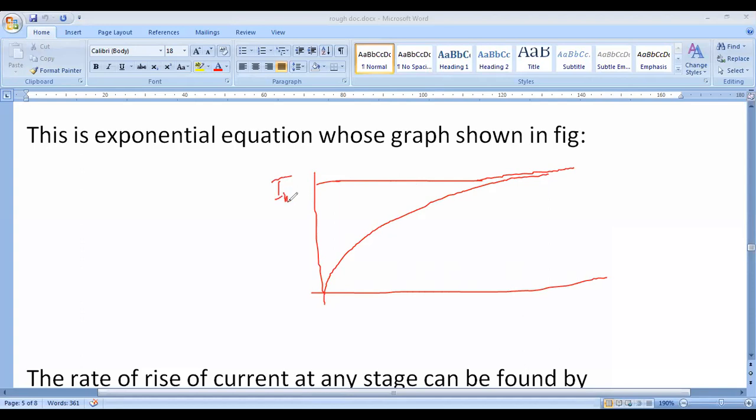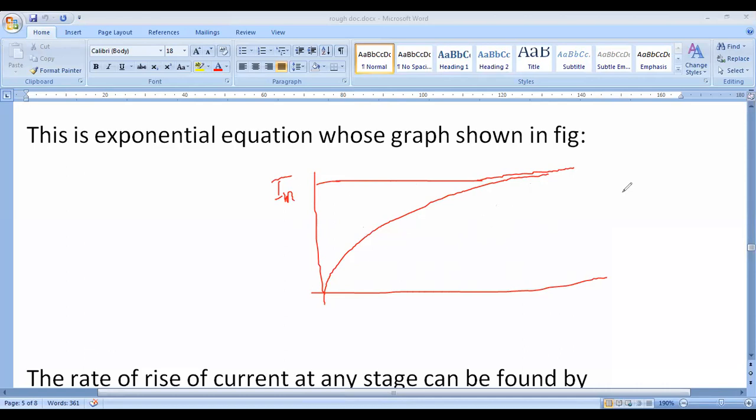The current I is equal to Im into 1 minus e power of minus t by lambda. So that is the equation.